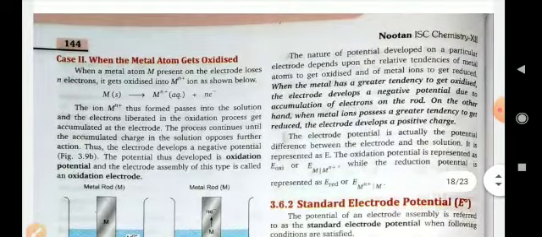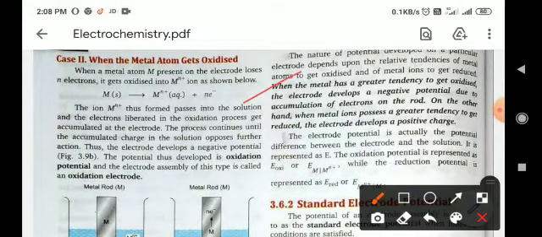Now, when the metal has a greater tendency to get oxidized, the electrode develops a negative potential due to accumulation of electrons on the rod. On the other hand, when the metal ions possess a greater tendency to get reduced, then the electrode develops a positive charge. So there are two conditions: when there is oxidation, the electrode potential will be negative, and when there is reduction, the electrode potential will be positive.